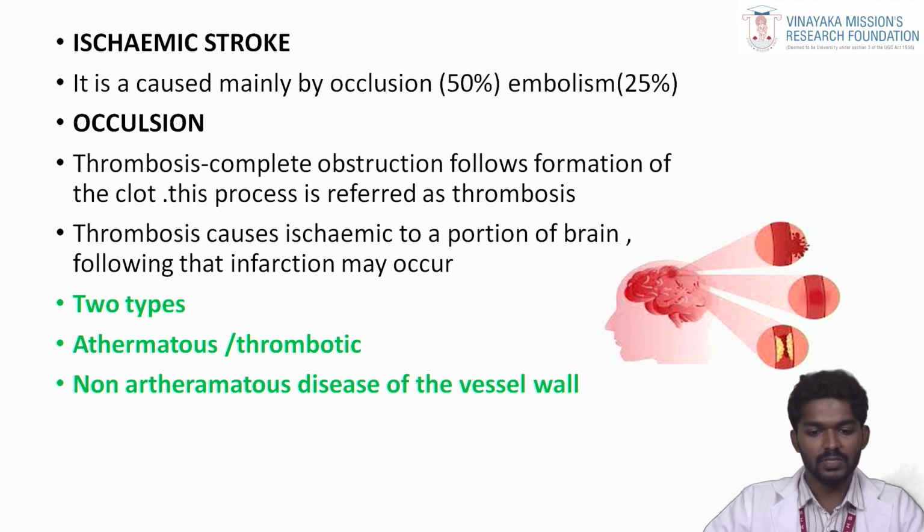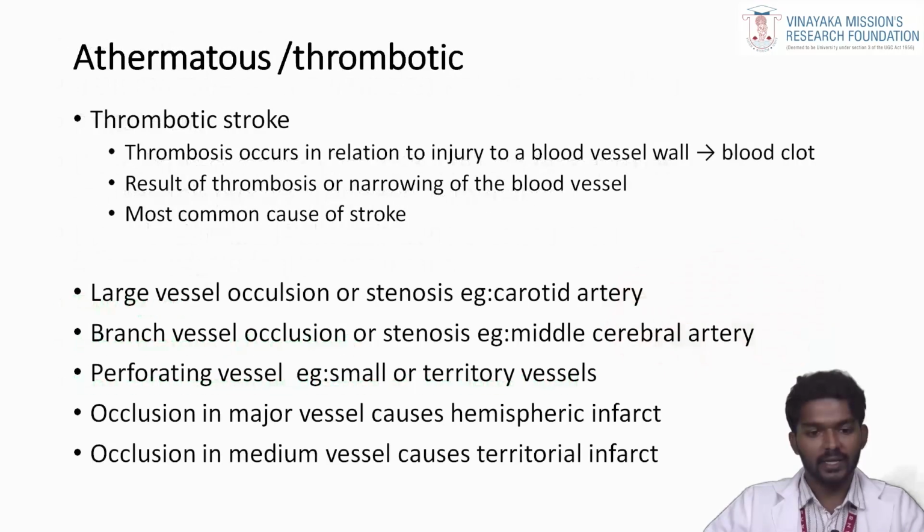Occlusion means thrombosis, a complete obstruction that follows the formation of a clot. This process is referred to as thrombosis. Thrombosis means a blood clot in the blood vessels. Thrombosis causes ischemia to a portion of the brain, and infarction may follow. It is divided into two types. First one is atheromatous, also called thrombotic. The second category is non-atheromatous disease of the blood vessel wall.